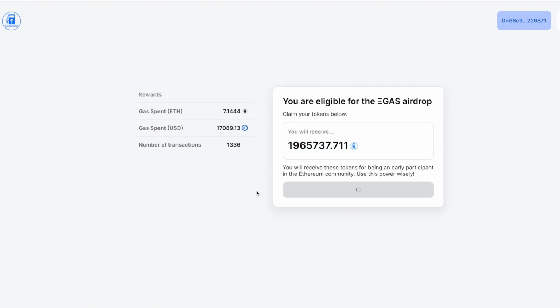So just wanted to show you how I think when I'm claiming the tokens. And yeah, hope this was valuable.